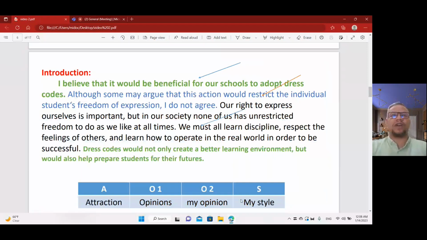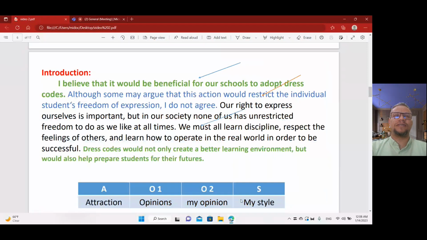So you have to start any paragraph with a topic sentence. Okay, what are the contents of this topic sentence? What you can see now in front of you: A, attraction, should be attractive.